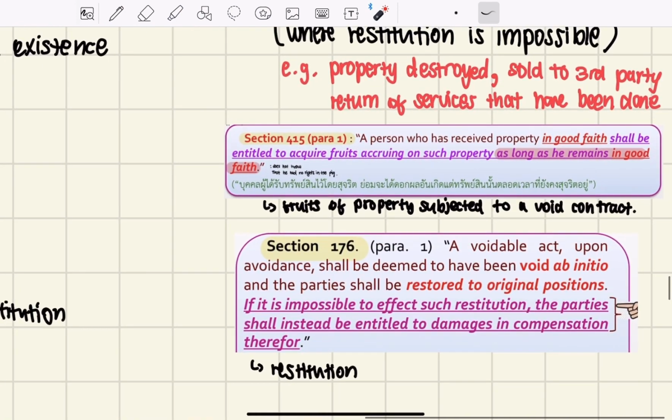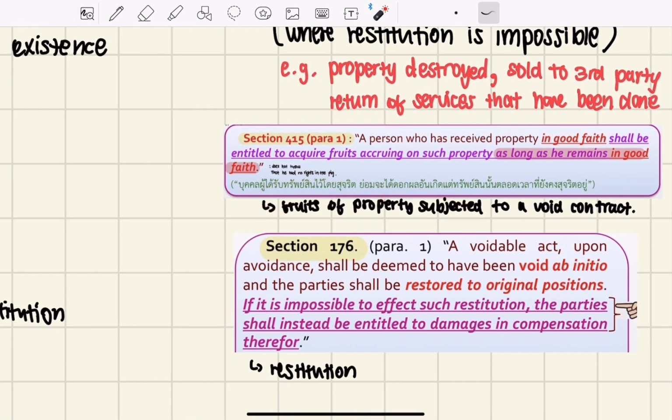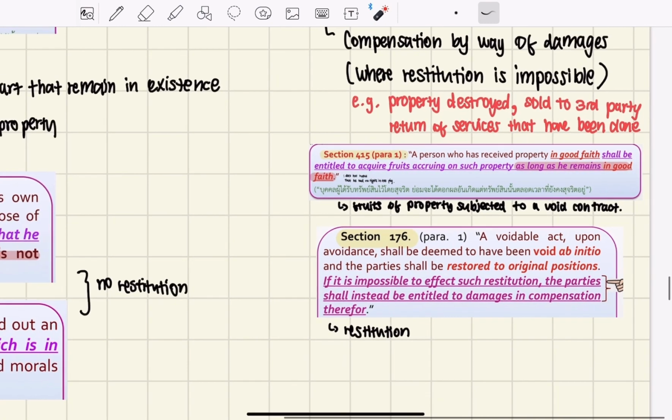And what about the fruits of the property that is subject to a void contract? If a party receives the property in good faith, then the fruits of such property, the person will be able to keep, and doesn't have to give them back to the other party.